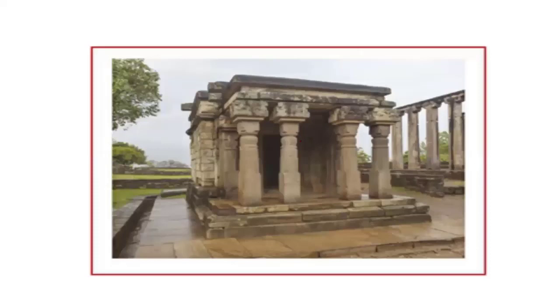Here you can see, right? We don't have any shikhara like this. In present temples, we can find the shikhara or vimana, but the roof of the temple was flat. Apart from that, can you see the portico? This region is called the portico. This portico was supported by pillars, and these pillars are shallow pillars.